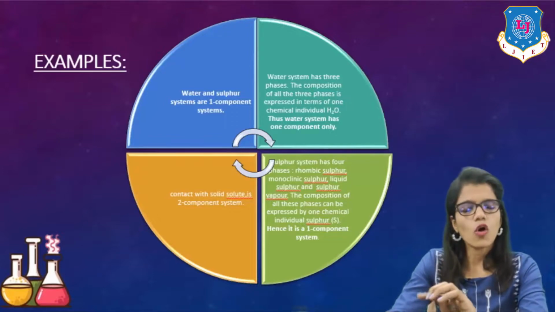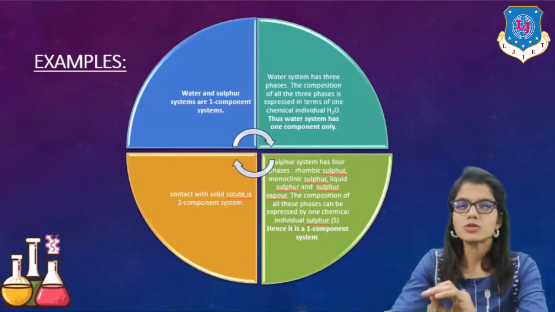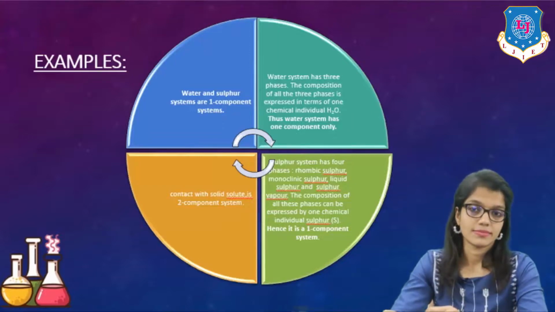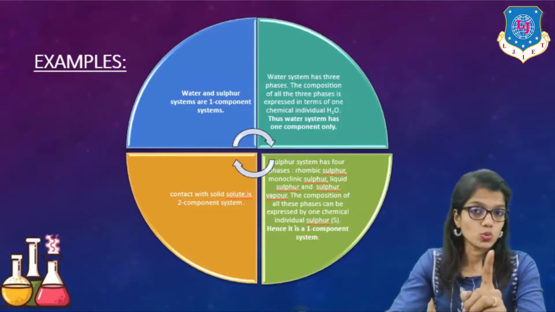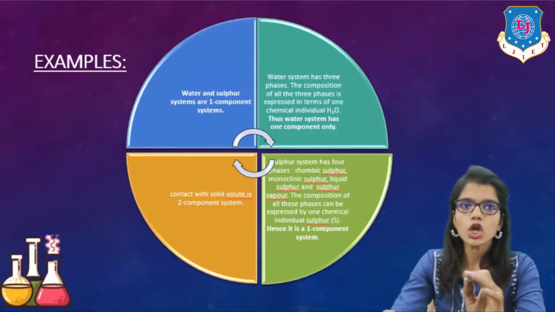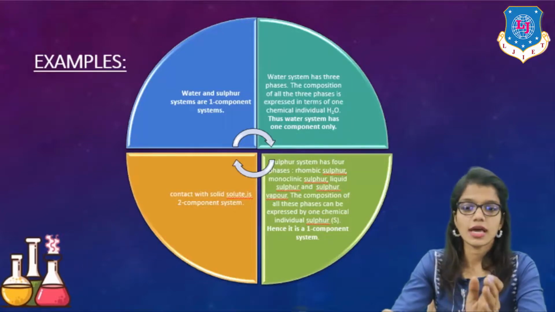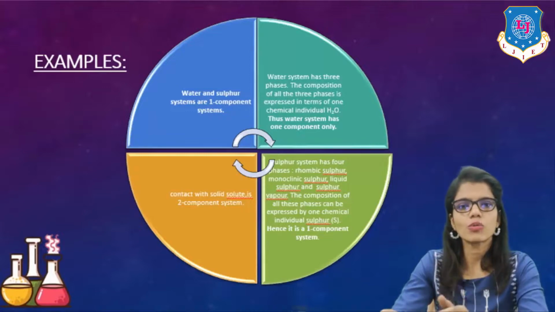But in all these 4 different phases, the chemical species with which they are made, that is sulfur, remains the same. So, it is known as a one component 4-phase system. Don't consider the number of phases; even then, it is known as only a one component system.